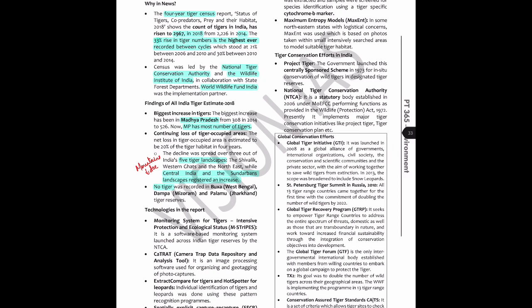First is that the biggest increase is in Madhya Pradesh. The largest number of tigers are in Madhya Pradesh. That there are tiger reserves with 0 tigers, and these are Buxa, Palamu, and Dampa. Buxa is in West Bengal, Dampa is in Mizoram, and Palamu is in Jharkhand, right? And now see, there is one data point that I know I'm missing.